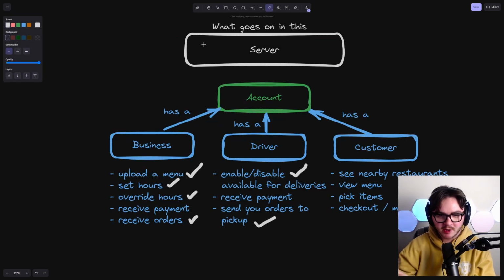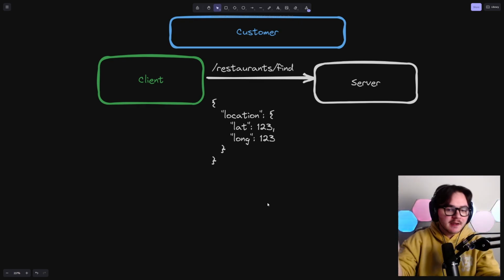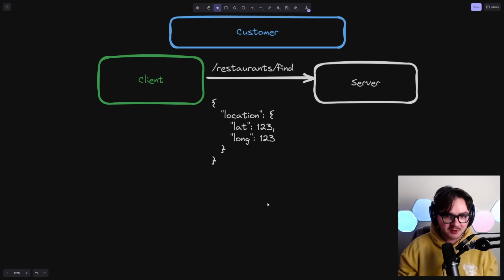So driver, we're going to consider to be done. Receiving payment is going to be Stripe's problem. All right, moving right along. We're a customer. We want to see the restaurants that are nearby. We're going to send a request giving our general location, right? And generally, I'm pretty sure that online we use latitude and longitude to represent geographic locations. I'm pretty confident that that's correct. So we're going to send over a latitude and longitude, and then we're going to send back within some fixed radius a bunch of restaurants, okay?